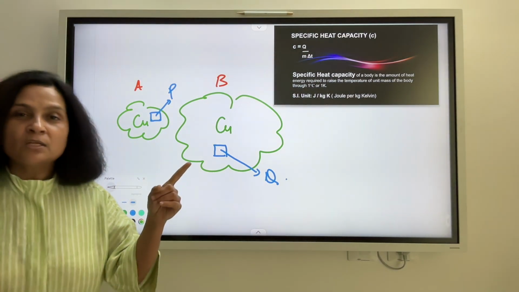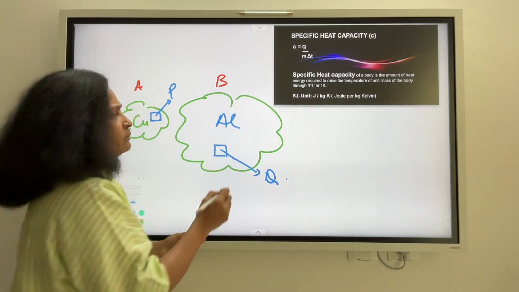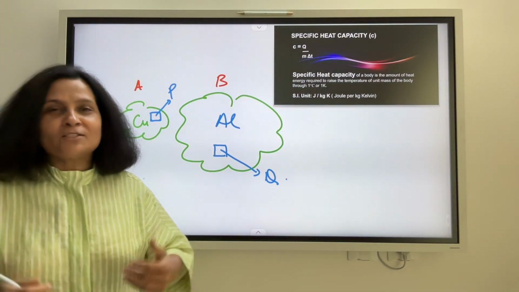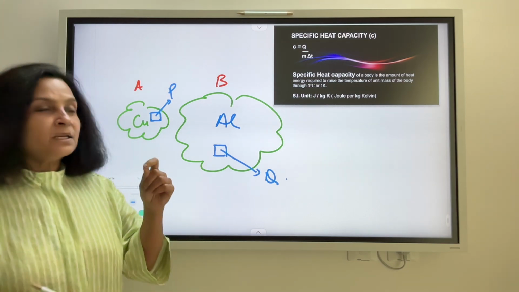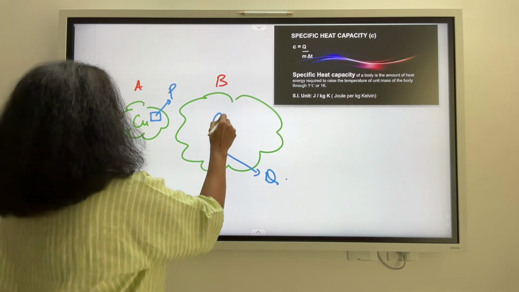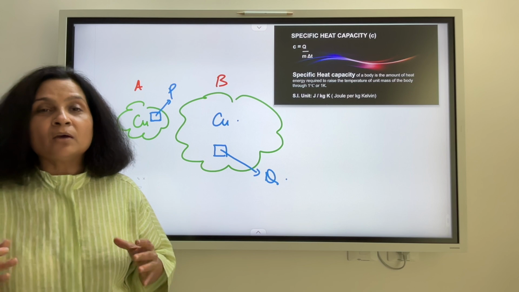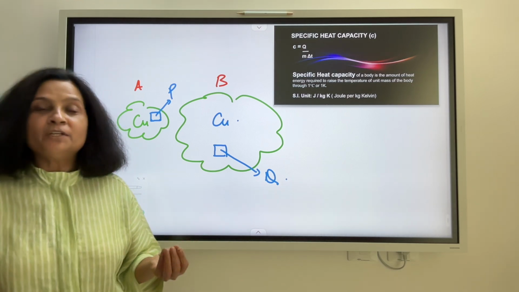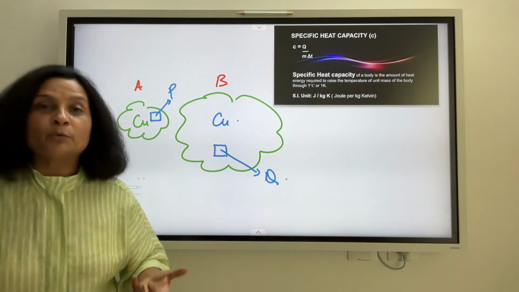When will they change? If I change this copper to, say, aluminium, it will change, because my material has changed, so the conductivities will change. But when I am taking materials of the same kind and unit masses from both, naturally the quantity of heat energy absorbed by these unit masses cannot be different.